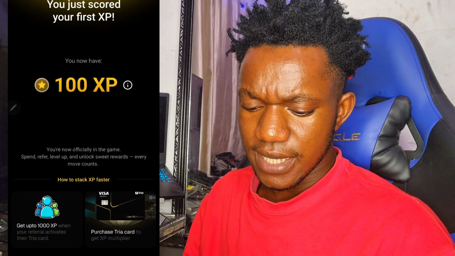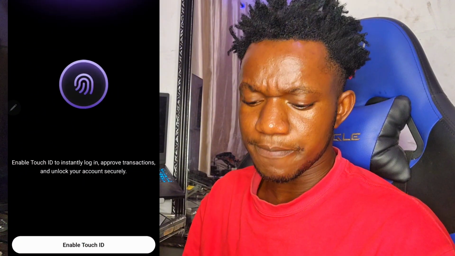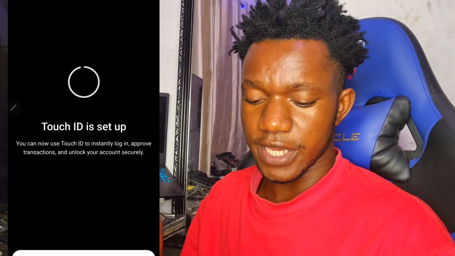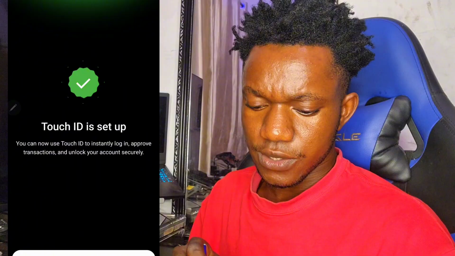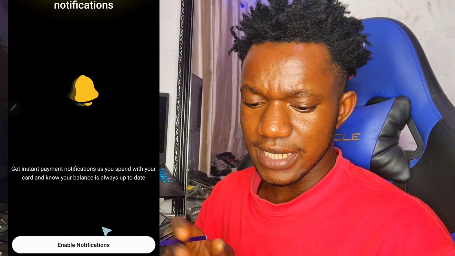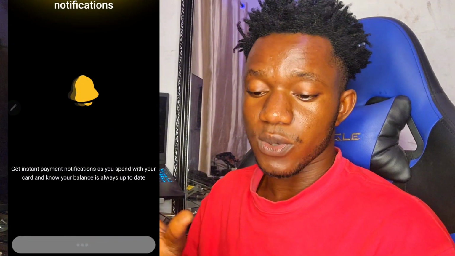Enable touch ID. I will enable my touch ID. Okay, this is going to allow me to log in using fingerprint. Okay, so we are done. I will click on close. Get instant notification. I will enable the notification to get in. They will be notifying me on whatever new update.